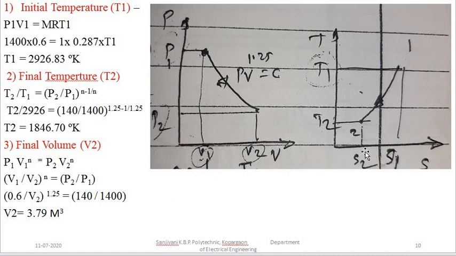So this is not a thermal expansion, this is a mechanical expansion. Therefore, in a mechanical expansion, we see that the entropy is reducing, temperature is reducing, pressure is reducing, volume is increasing.